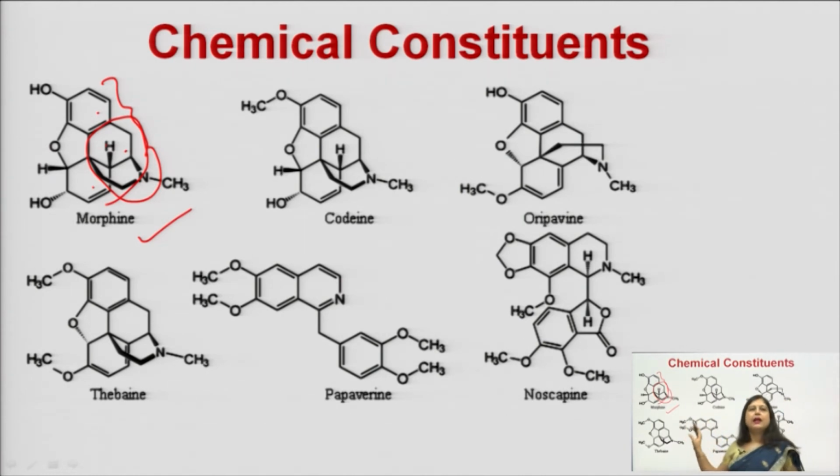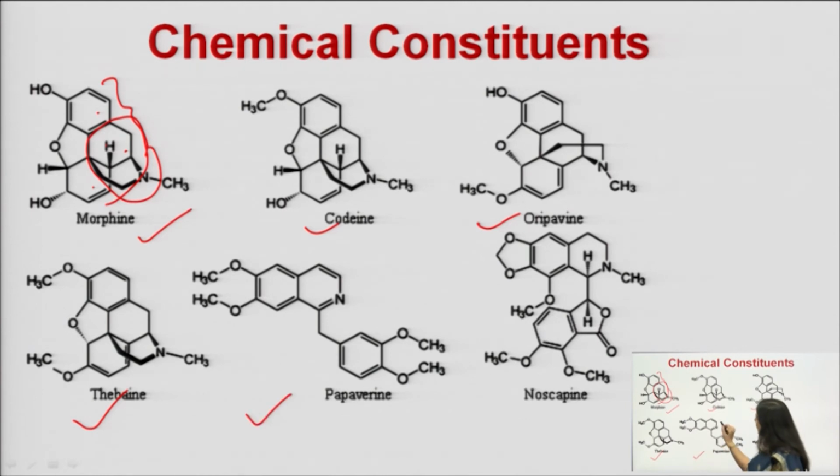Imagine it in a 3-dimensional pattern. So, this has a phenanthrene nucleus with an isoquinoline nucleus, and codeine, oripavine and thebaine all belong to the morphine type of alkaloids.